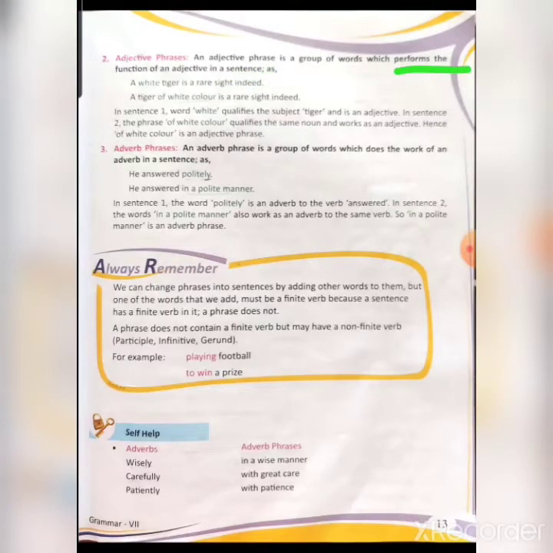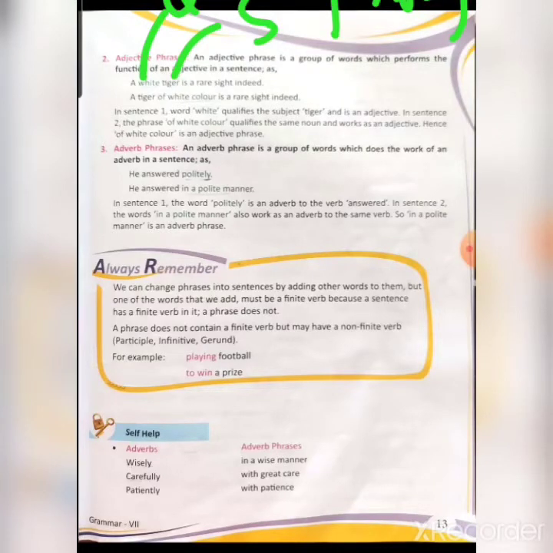There are certain examples given. A white tiger is a rare sight indeed. Second sentence, a tiger of white color is a rare sight indeed. Now beta, in sentence 1, what is white? White is the quality of the tiger and tiger is the subject. So tiger is the subject and white states the quality of the subject. So the quality means it is the adjective.